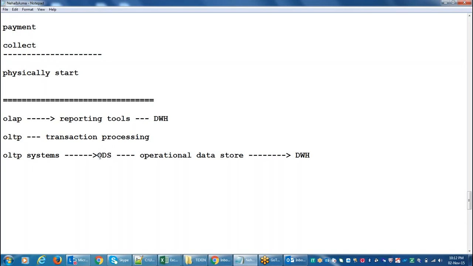Generally, from the ATM systems to ODS, it takes time, right? Sometimes they will load at the end of each day, all the data to the ODS system. Otherwise, like once in 2 days, once in 3 days, or weekly once, they will load the data into the ODS system. To take the reports, they have to go to the ODS system, right?